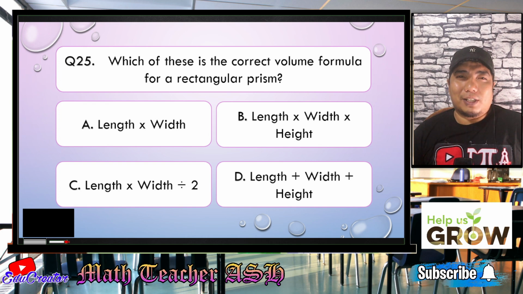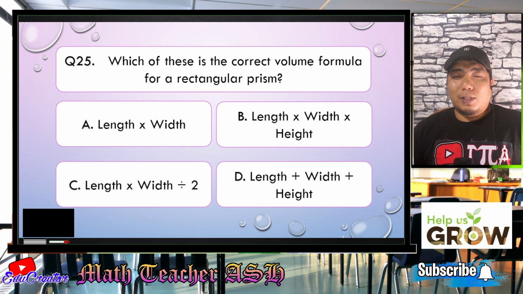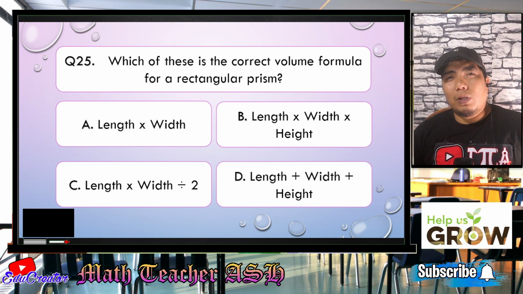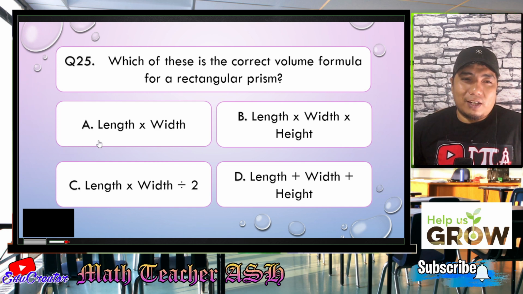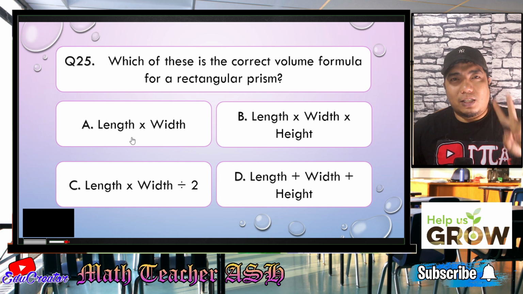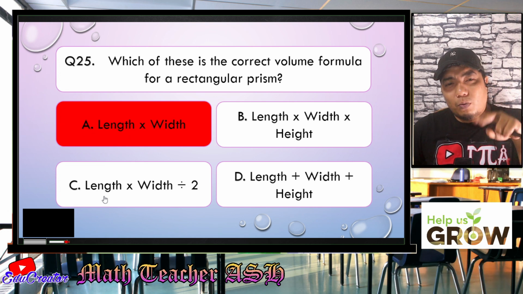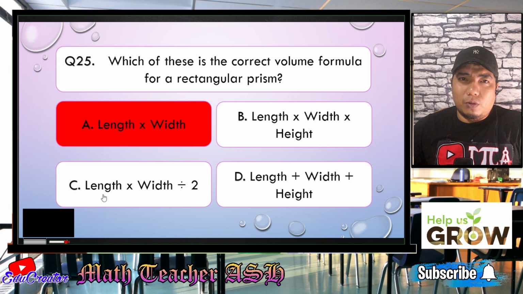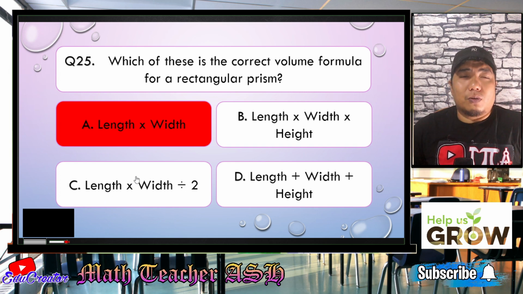Alright, my dear math learners, remember what I have told you earlier, that talking about volume, regardless of what kind of solid it is, the volume is always in the third degree, meaning you will be multiplying 3 measurements of length. Now, if you consider letter A, length times width, that is just 2, so this is wrong. Now, if you consider length times width times height, that is 3. Okay, let's consider that one. How about letter C? Length times width, that's 2, divided by 2, which is still reduced to square units, right? So letter C is wrong.